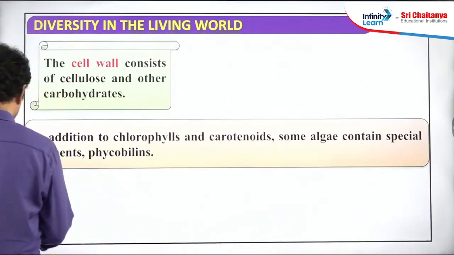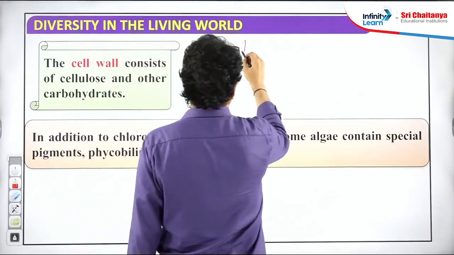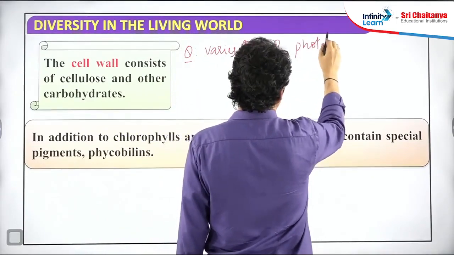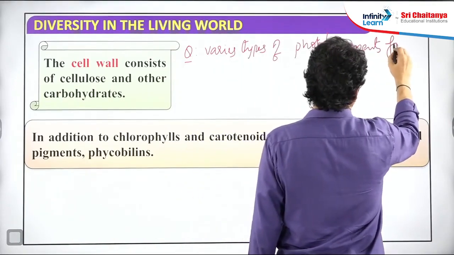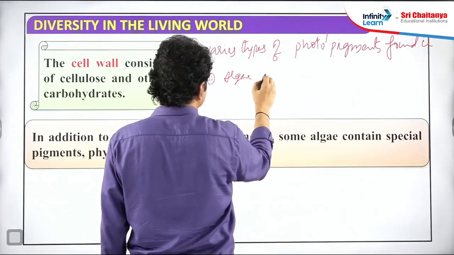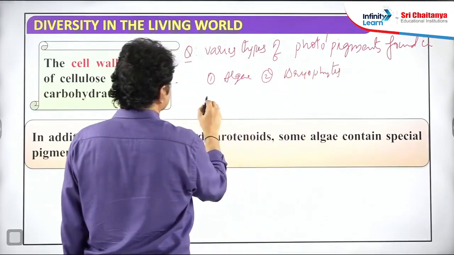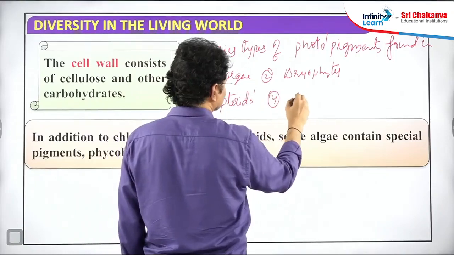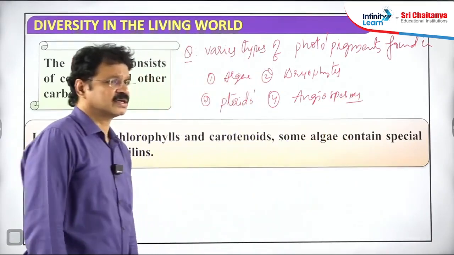Based on these concepts, I will make one question here. Various types of photosynthetic pigments are found in or present in: option 1 algae, second option bryophytes, third option pteridophytes, fourth option higher plants like angiosperms. Try to give the correct answer.